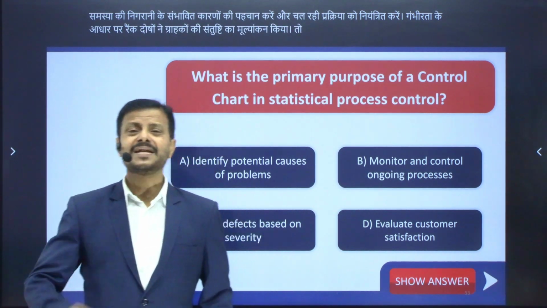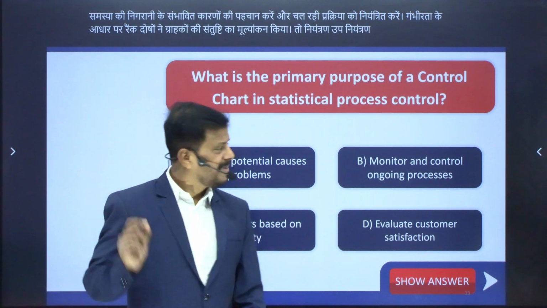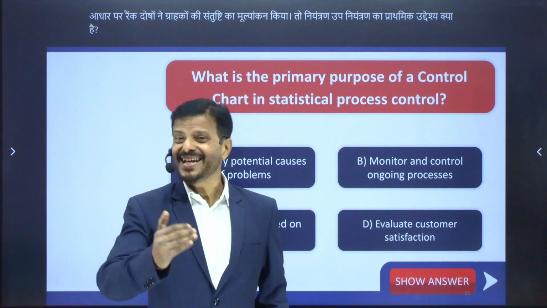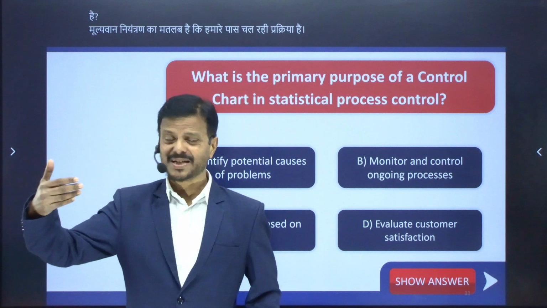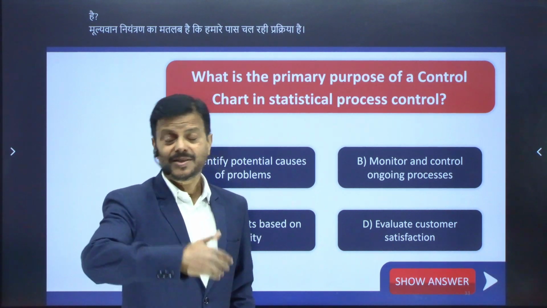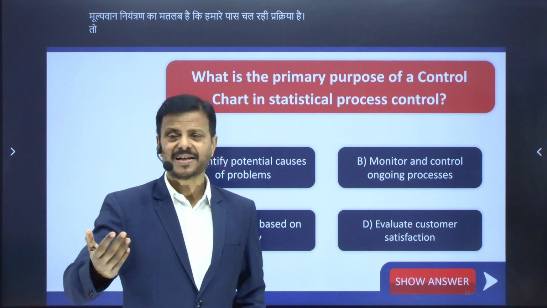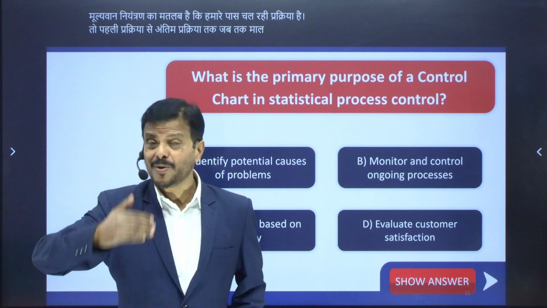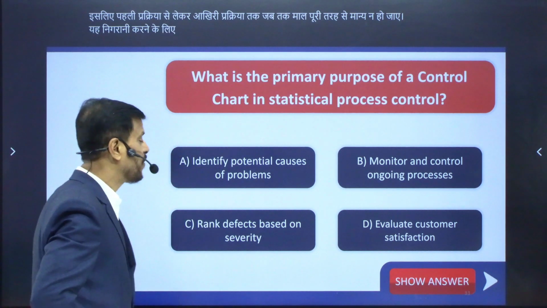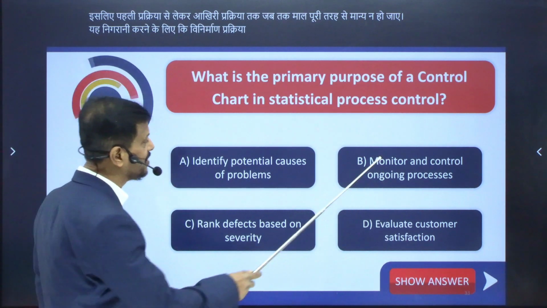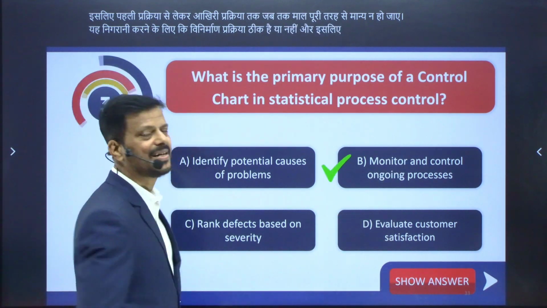Control chart means quality control. We have to check the ongoing process, from the first process till the last process. Until the goods are fully manufactured, we have to monitor whether the manufacturing process is okay or not. And therefore, it has only one answer, and that is number B.